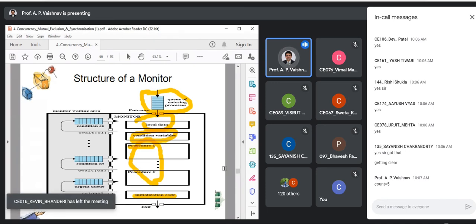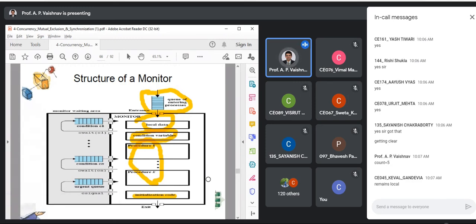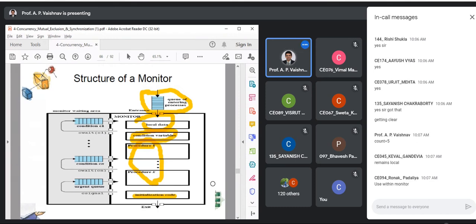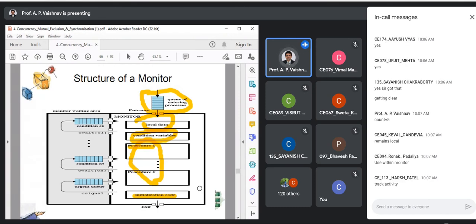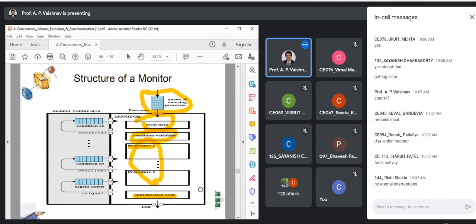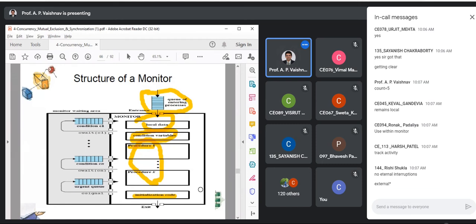If I declare this inside the monitor, what does that mean? This initialization remains local and can be used only within the monitor, so the problem of overwriting will not happen. There are no external interruptions.